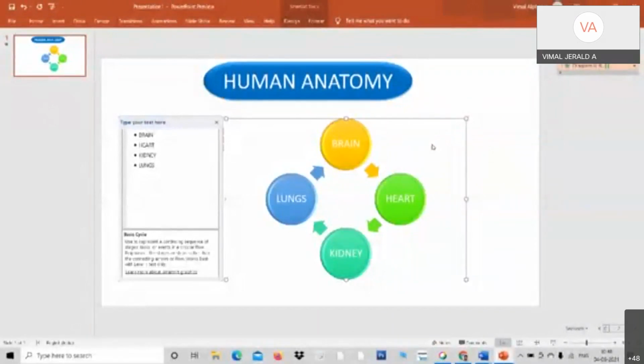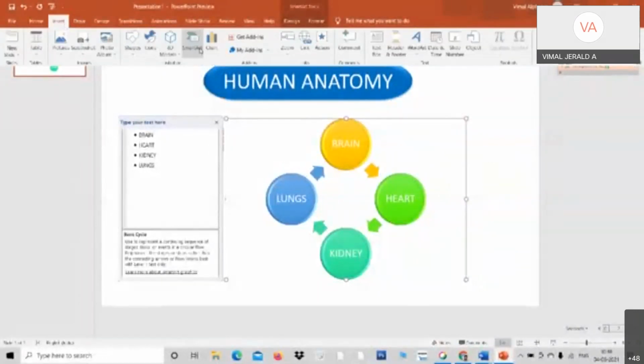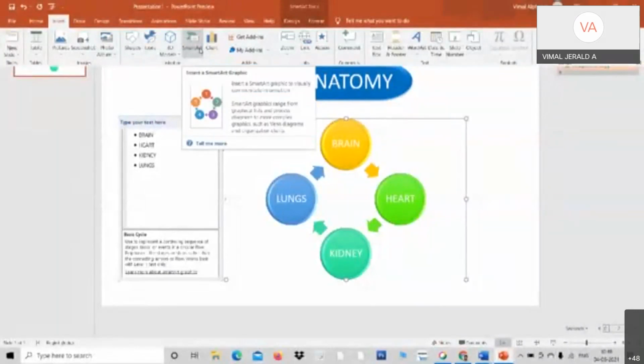So I humbly request you, appeal to you all to make use of SmartArt. That is what I use very much. I use SmartArt. Go to insert and SmartArt is here. Professors, I humbly appeal to you all, and your PowerPoints will look very neat and elegant, instead of dumping all the points you put up in bullets.